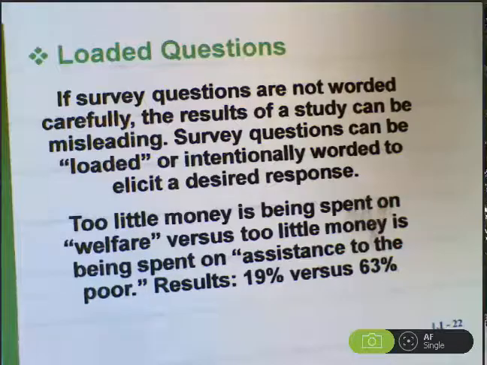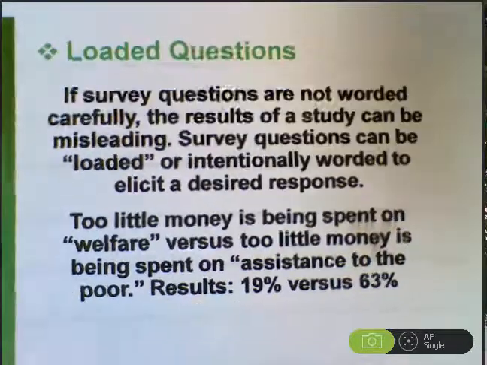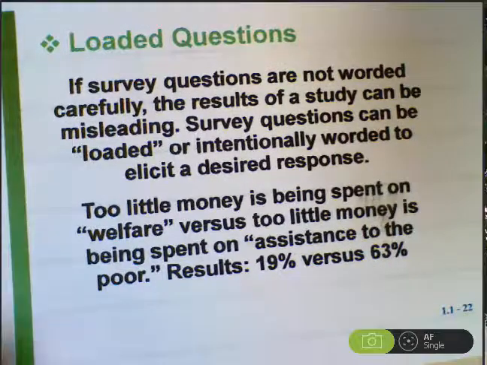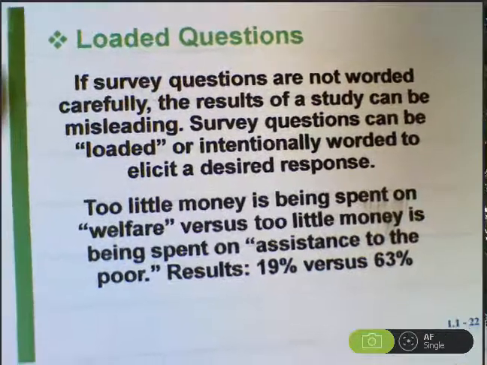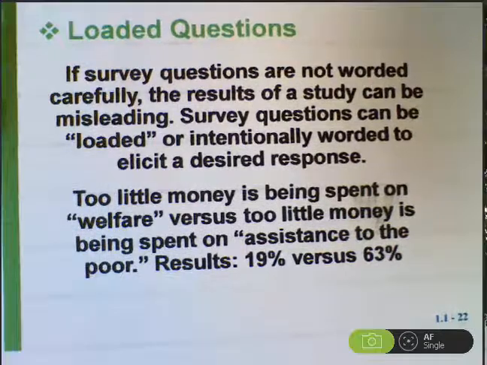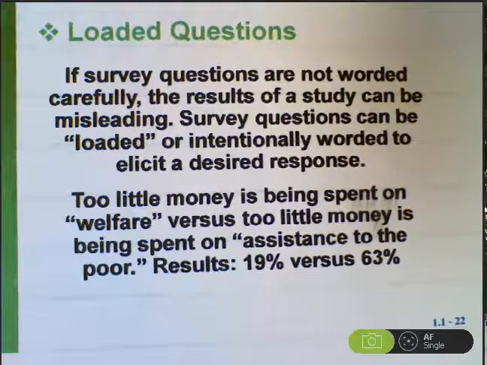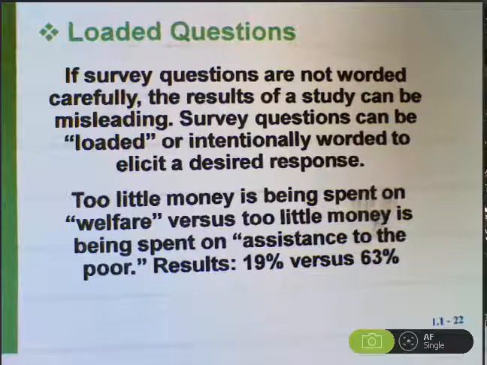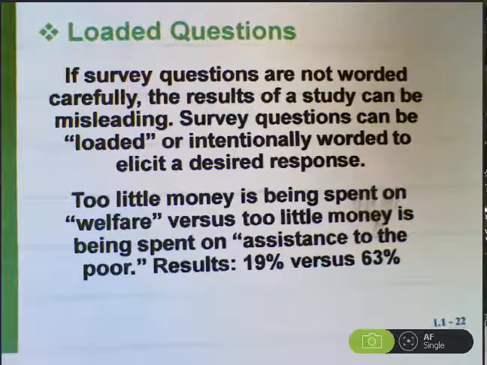You have to watch out for loaded questions. Sometimes the very way that a question is worded can affect the outcomes of the study. For example, if you approach someone and say, do you think too little money is being spent on welfare?